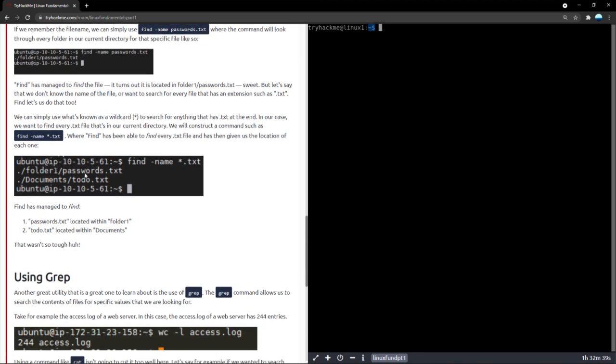So inside here there are two text files. Dot slash meaning that from the current position, folder one has passwords.txt and documents has todo.txt. There are two files ending with txt.